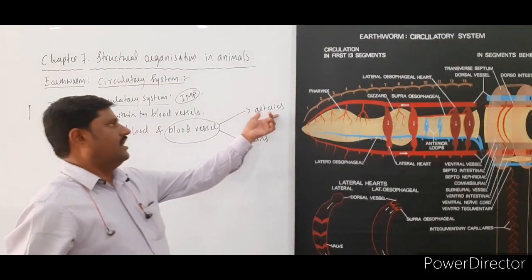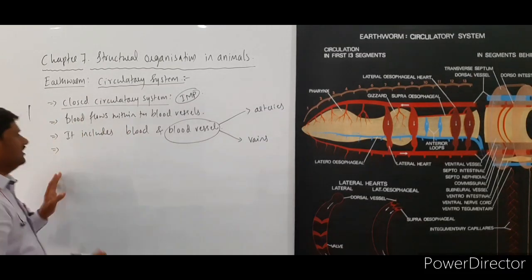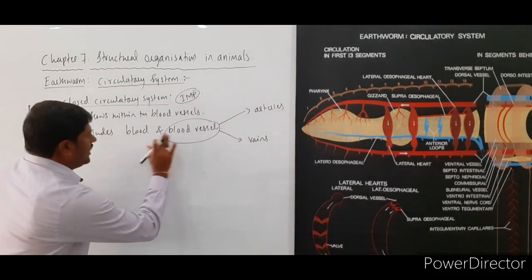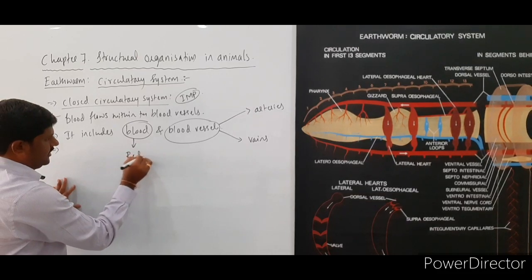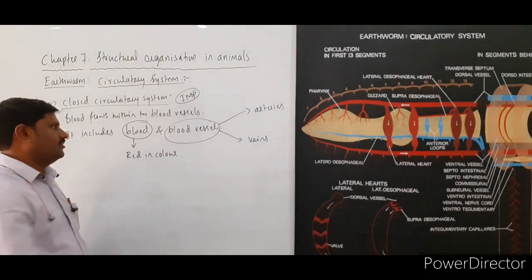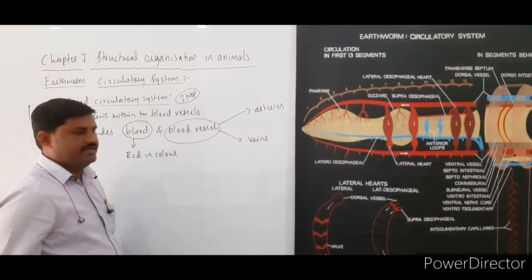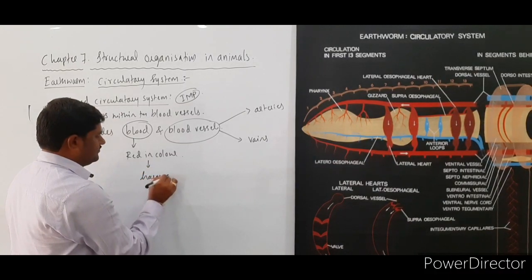So see here, arteries and veins are usually present in these animals, right? So blood is red in color, a very important point to be noted here. Blood is red in color because of the presence of hemoglobin.